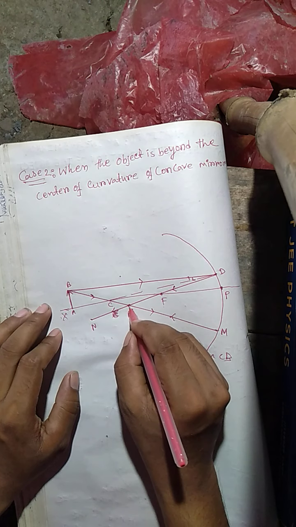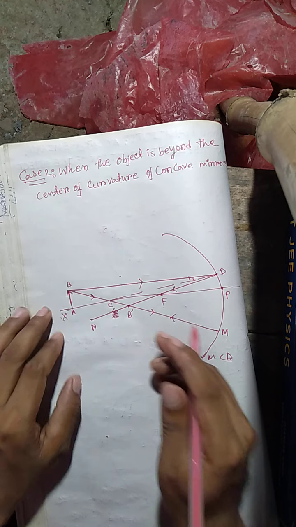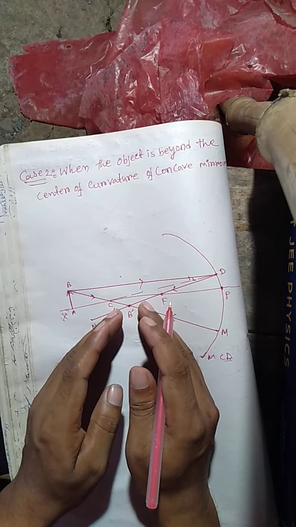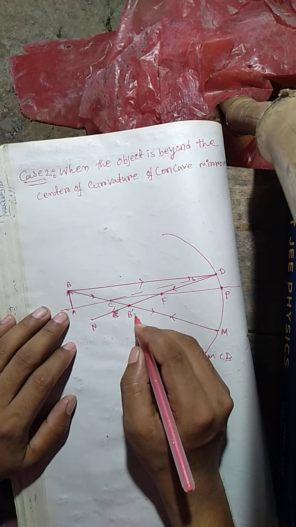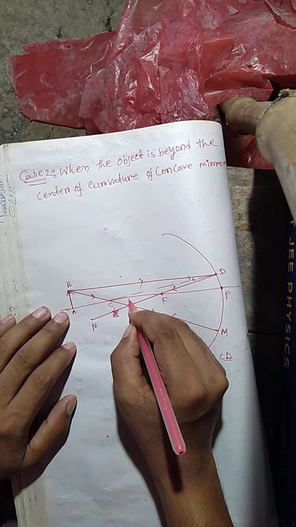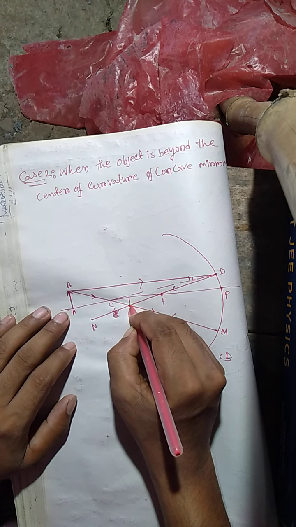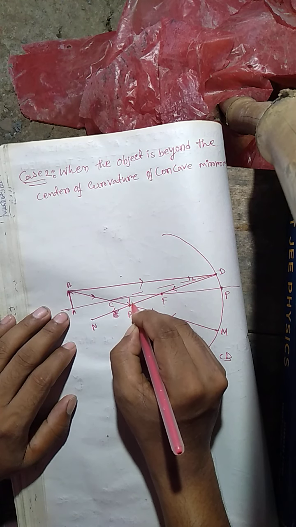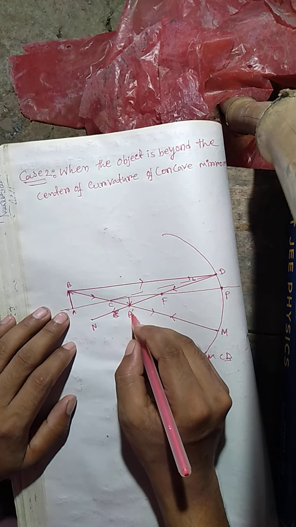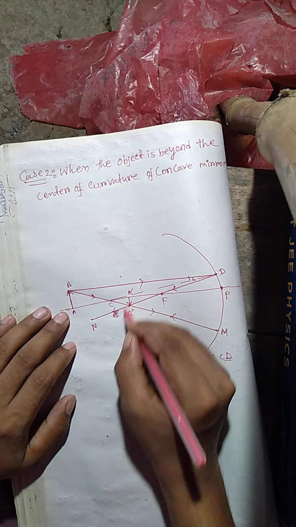So here the image would be formed because the two reflected rays meet here, so the image would be formed here. Okay, this is our image. Let us consider this point is B prime and this point is A prime.